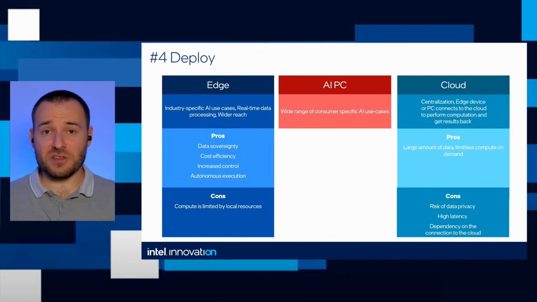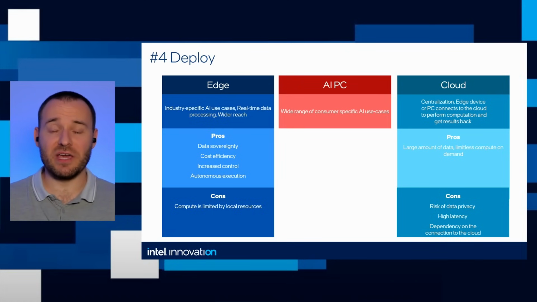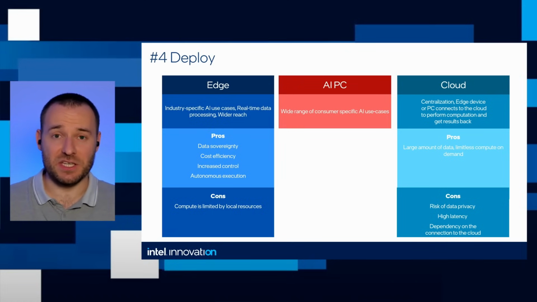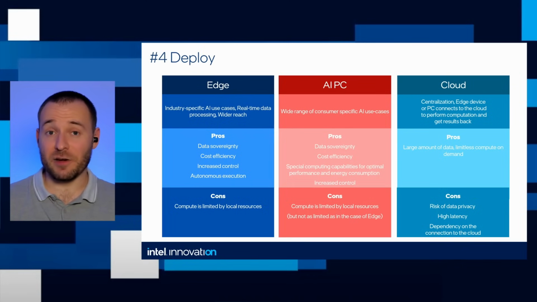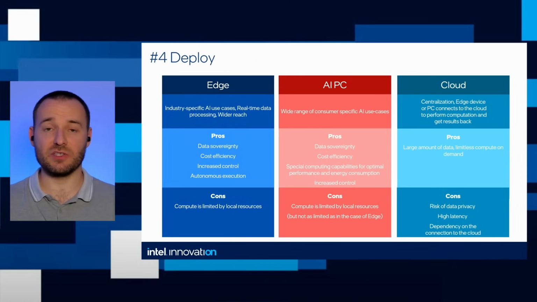The only difference is that it must have Intel Core Ultra inside. That's what makes it an AIPC. And the pros are the same as in the case of Edge: data sovereignty and cost efficiency, increased control, and so on and so on. Cons, similar. The compute power is limited, but it's not as limited as in the case of Edge.